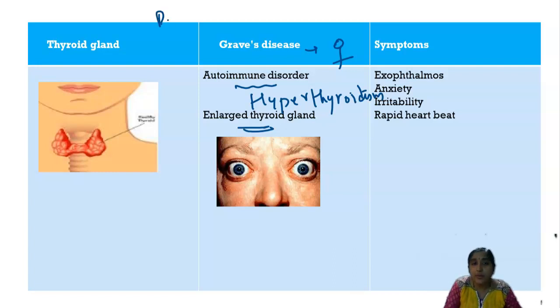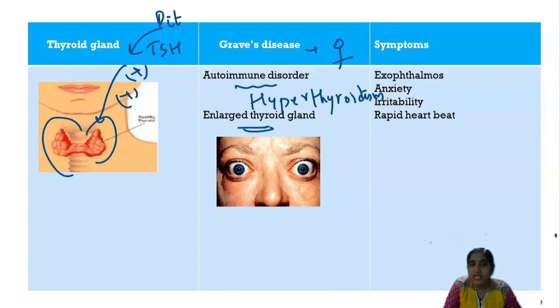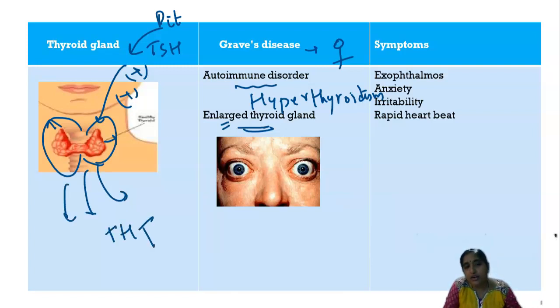Okay. Now, what happens? Normally, the pituitary gland releases the thyroid stimulating hormone which stimulates the thyroid gland. Now this overstimulates, as a result the thyroid gland overacts, that is why it is called enlarged. It is increased in size, as a result it releases more thyroid hormones. What are the thyroid hormones? They are T3 and T4, that is triiodothyronine and tetraiodothyronine. This is also called thyroxine.